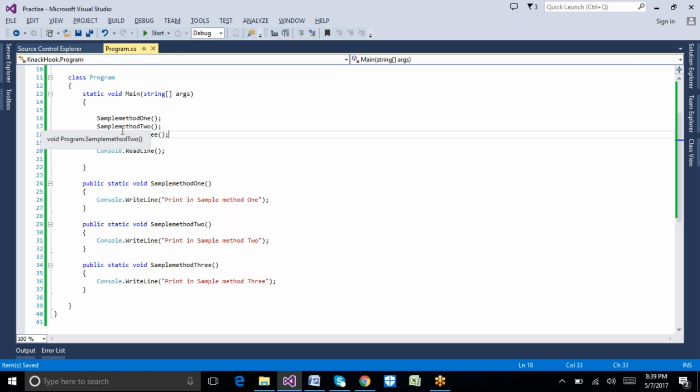So let's talk about the synchronous method call execution. What is the synchronous method call execution?